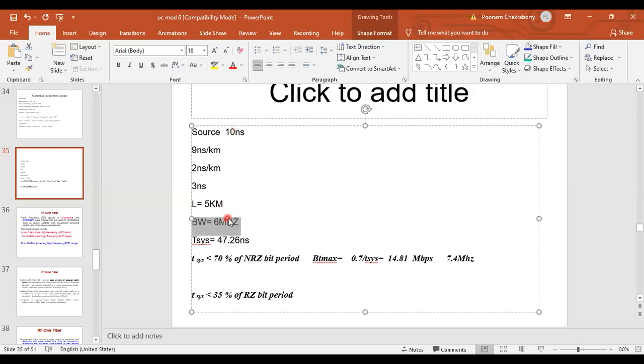Since I'm getting the maximum limit as 7.4 megahertz, and in my question we have taken a bandwidth of 6 megahertz, they want us to verify whether all these parameters, the length, rise times and the bandwidth, are suitable or not.